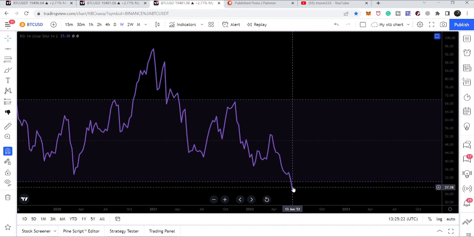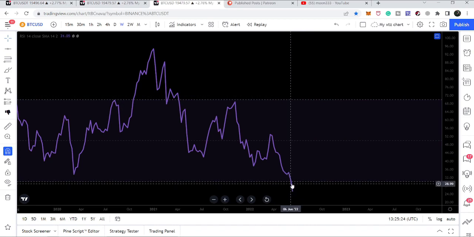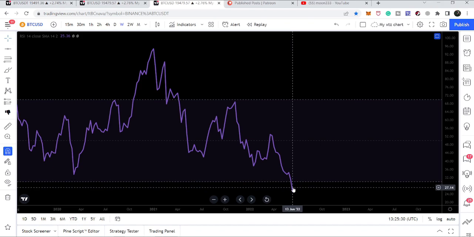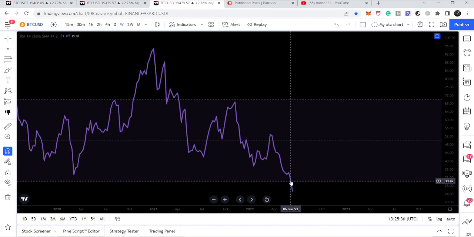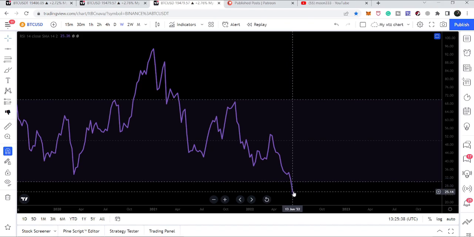And this is almost the second week, because in the previous week we just touched the oversold zone. The value was 31, sorry. And here we have completely entered the oversold zone. So you can say that this is the first week, not the second week, because here the value was 31. Okay, so right now you can see the value is 25.36.